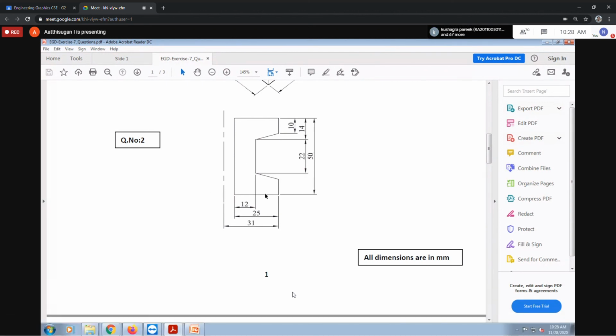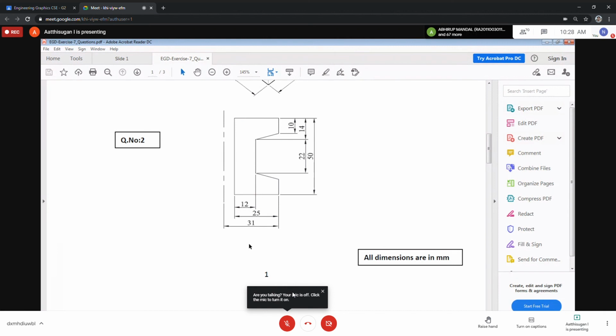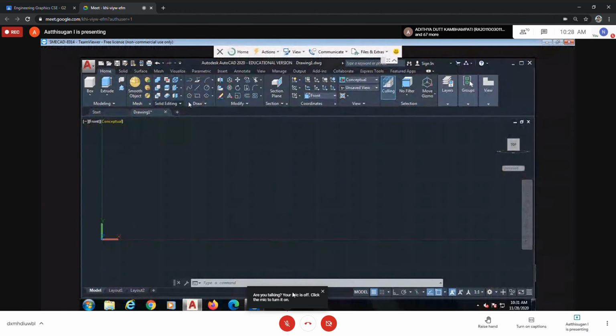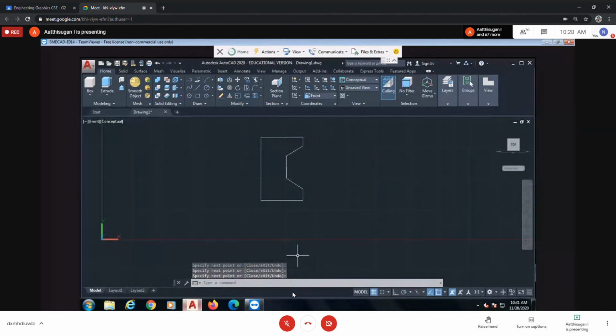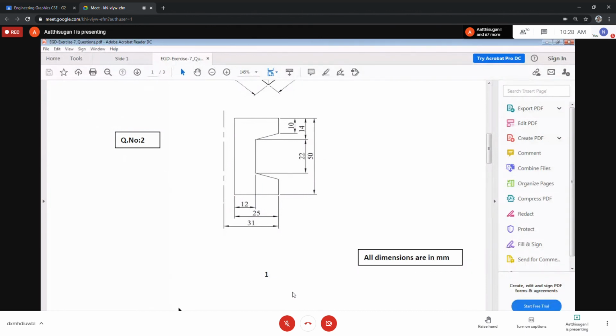So for this question, it's okay. I'll draw without dimensions, but you will draw with dimensions. I'll imagine these shapes. The only thing is using the line option, and drawing without dimensions. Again repeating, you people draw with the dimensions, and it will become correct. Maybe like this shape is our question also, but with the dimensions. You have to start from any point, and you can draw this one.